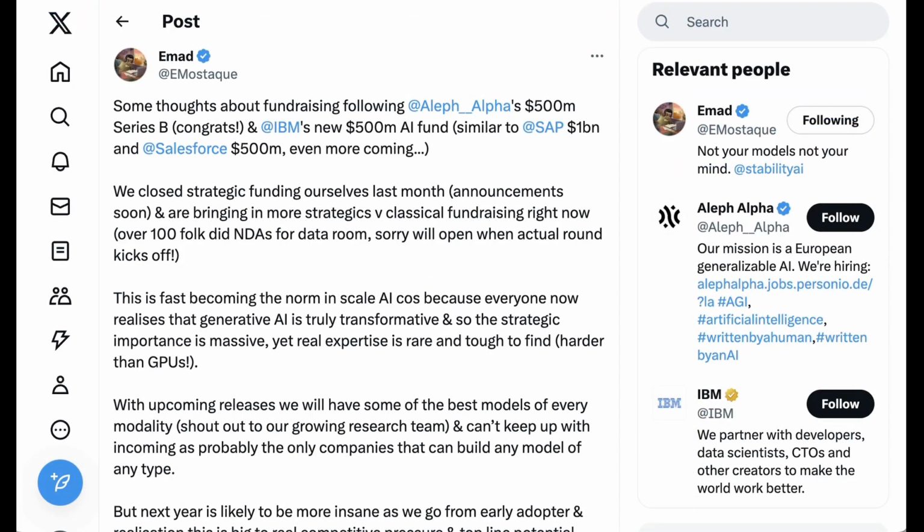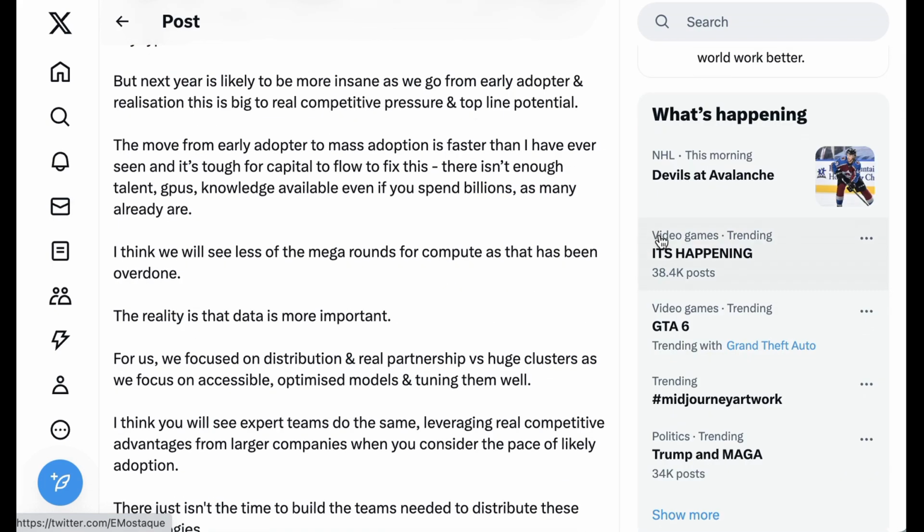Stability AI's Ahmad Mostaque wrote a little bit about the funding landscape and also intimated that they have an announcement about funding coming soon as well. Ahmad writes, "We closed strategic funding ourselves last month, announcement soon, and are bringing in more strategic versus classical fundraising right now. This is fast becoming the norm in scale AI companies because everyone now realizes that generative AI is truly transformative, and so the strategic importance is massive, yet real expertise is rare and tough to find, harder than GPUs. Next year is likely to be more insane as we go from early adopter and realization this is big to real competitive pressure and top-line potential."